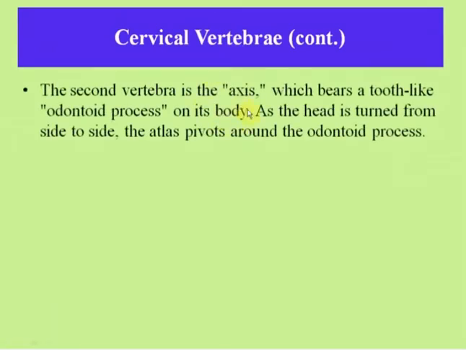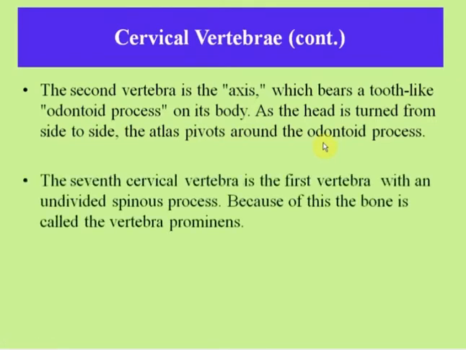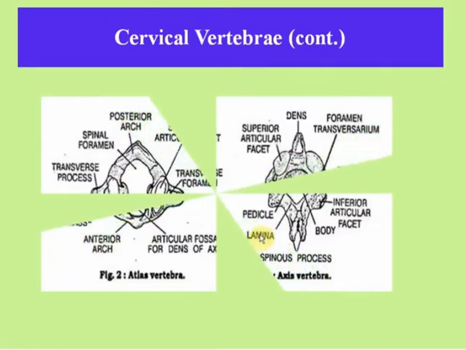The second vertebra is the axis, which bears a tooth-like odontoid process on its body. As the head is turned from side to side, the atlas pivots around the odontoid process. Next, the 7th cervical vertebra is the first vertebra with an undivided spinous process. Because of this, the bone is called the vertebra prominens.